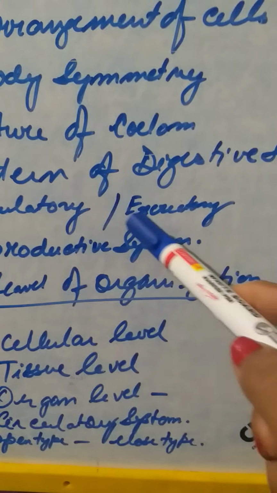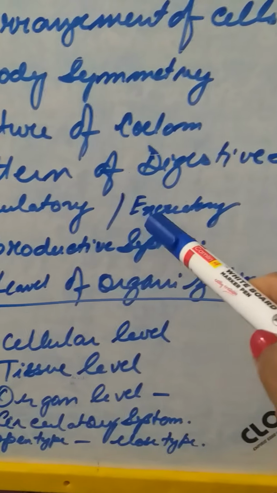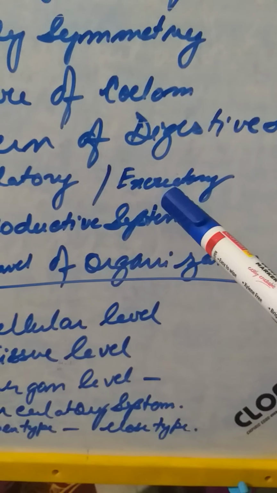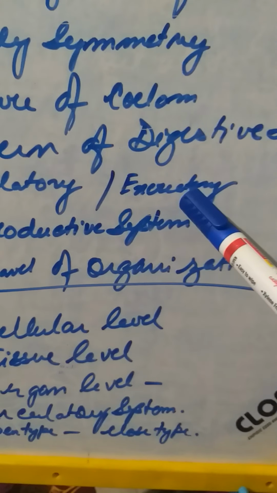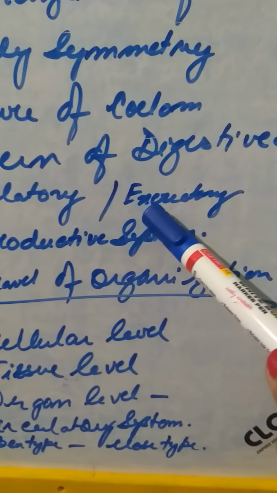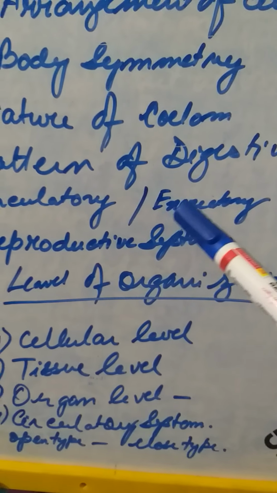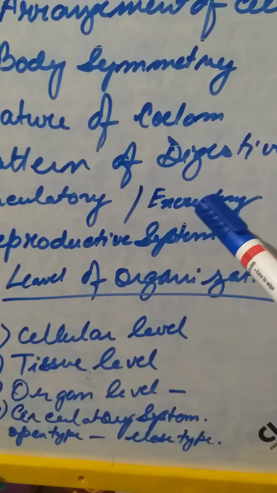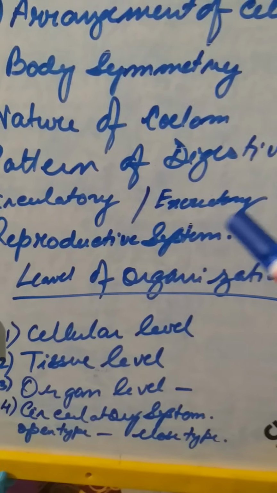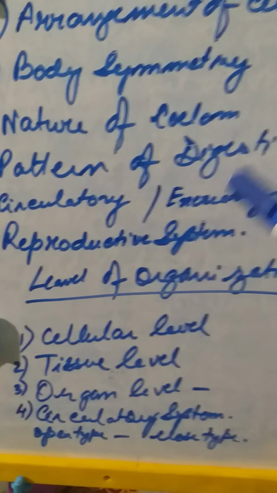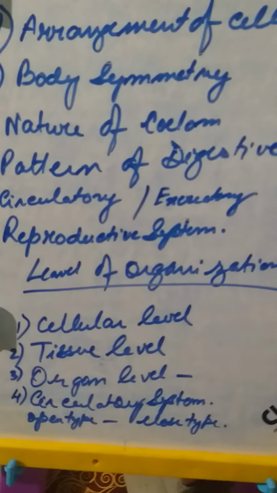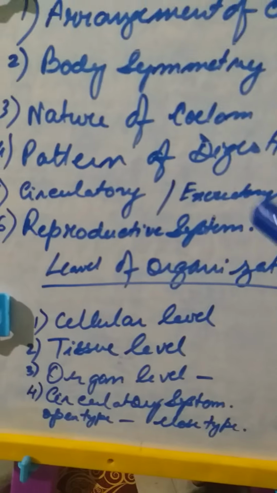Now then comes the excretory system. Some organisms don't have an excretory system proper. Different organisms have various different excretory systems. For example, the prawns have green glands, the planarians have flame cells, nephridia is also there, Malpighian tubules in some, so there are various different types. If you keep naming, the list is never ending, but for you it is simply to be noted that the animals can be classified on the basis of the excretory system, because collectively they are grouped under a phylum.